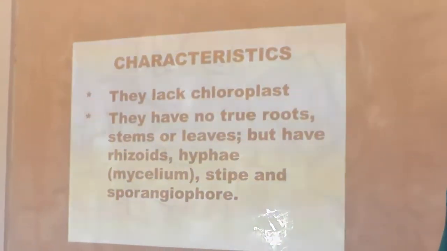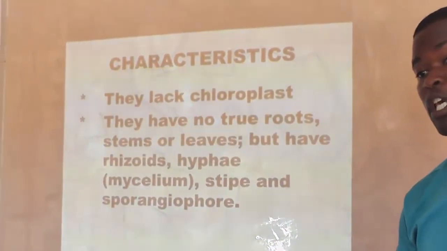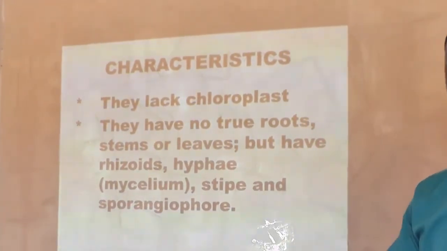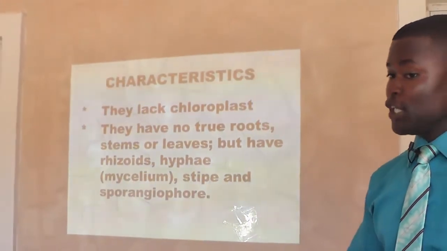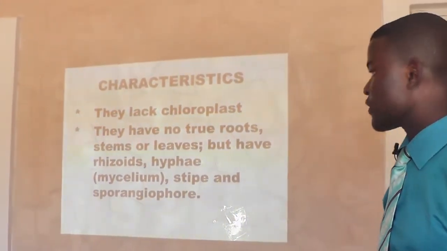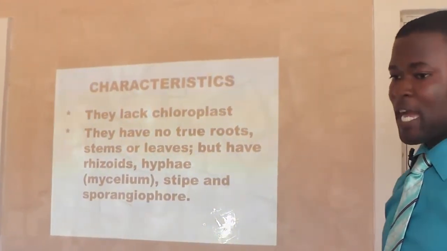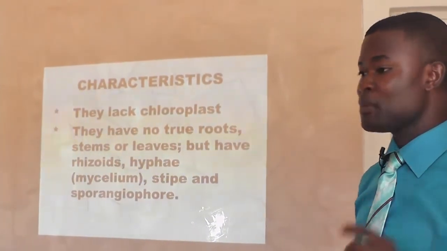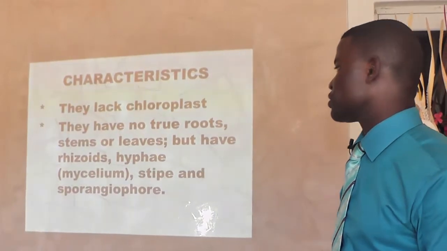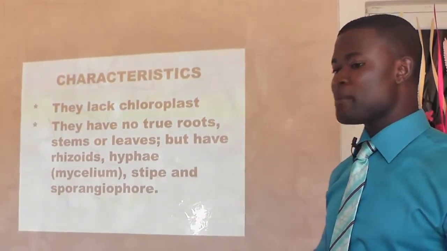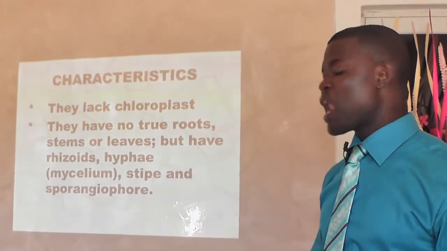If any one of you has ever seen a mushroom before, you will know that it is not green. And if you also happen to see the diagram of rhizopus, it does not possess anything green that will enable them to carry out what? Photosynthesis. That means they lack chloroplast. They do not have true root, stem, or leaves that will make them to be classified as plants.